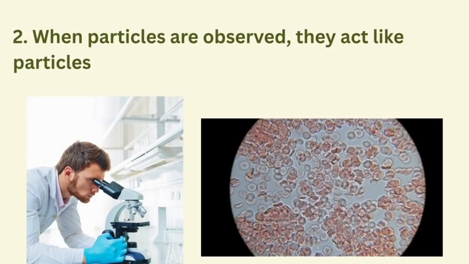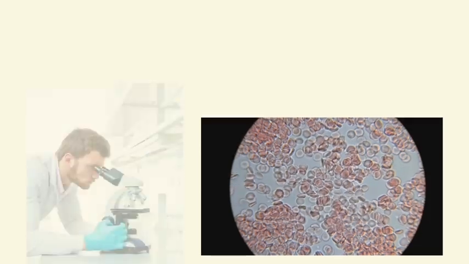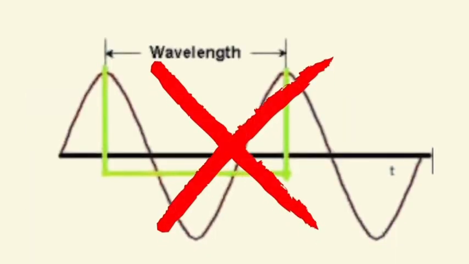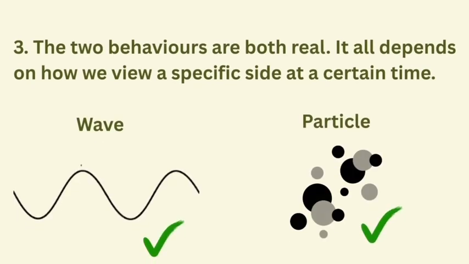The second rule is that when particles are observed, they act like particles. What this means is that the particles do not act like waves. It doesn't interfere, spread out, or have one specific location. The third rule is that the 2 behaviors are both real. It all depends on how we view a specific side at a certain time. So basically, when particles are not being watched, they will act as waves. But when they are being watched, they're gonna act like particles.